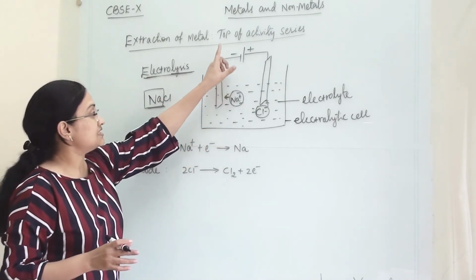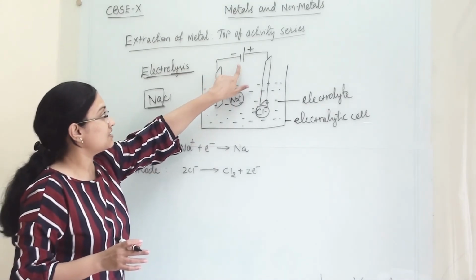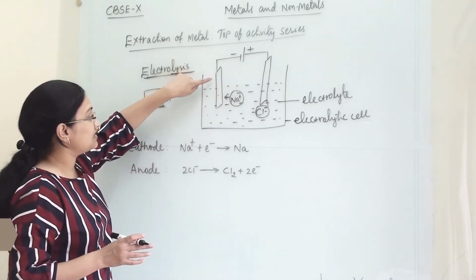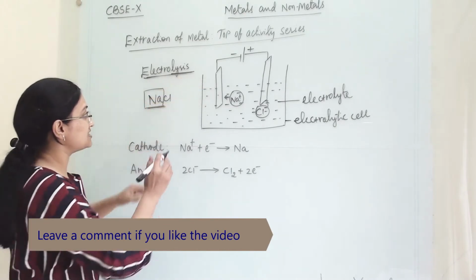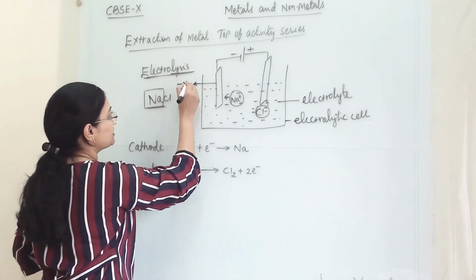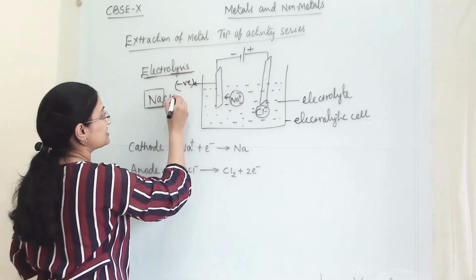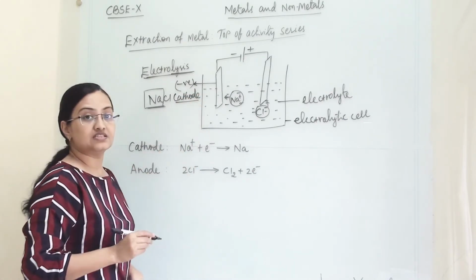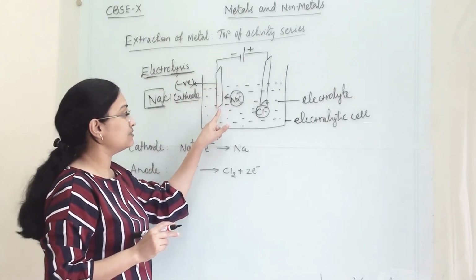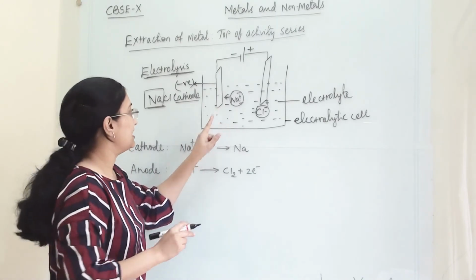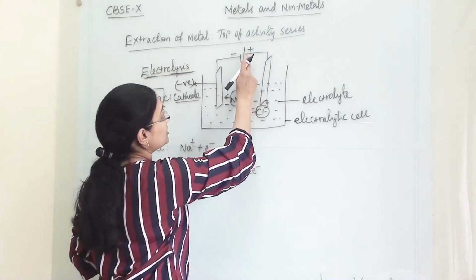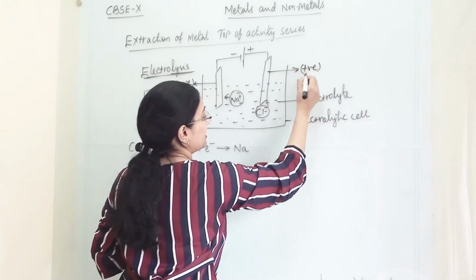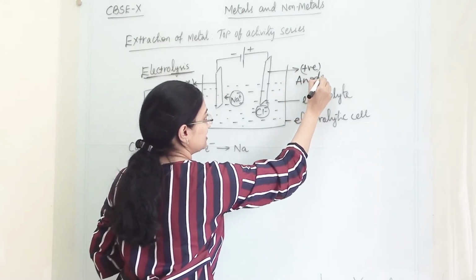So once we start the current. Now here this is a battery. This is the negative terminal, this is the positive terminal. This negative terminal is attached to this electrode, that means this is a negative electrode, and its name is cathode. Cathode is the negative electrode of the electrolytic cell. Now this one is attached to the positive terminal of the battery. So this is a positive electrode and its name is anode.